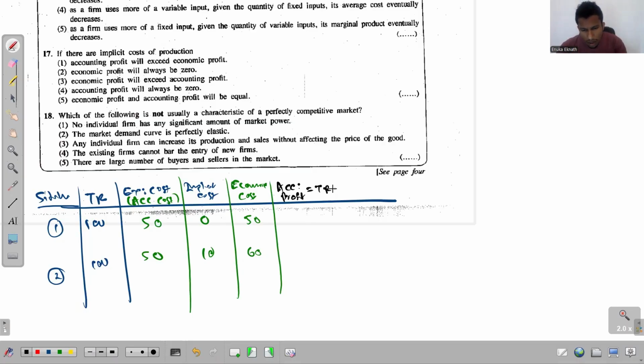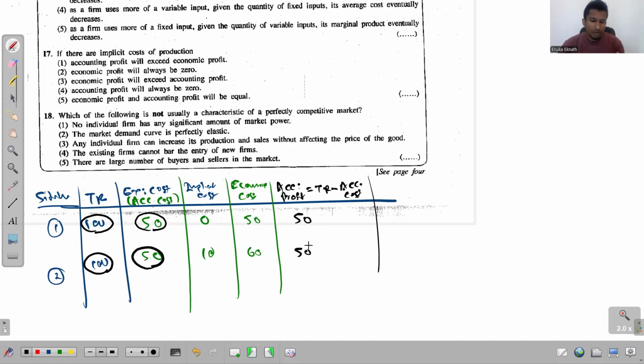From the total revenue, you just deduct the accounting cost. Total revenue is 100, accounting cost is 50, so the accounting profit is 50. In the second situation, again total revenue is 100, accounting cost is 50, so accounting profit is also 50. In both situations, that is equal.